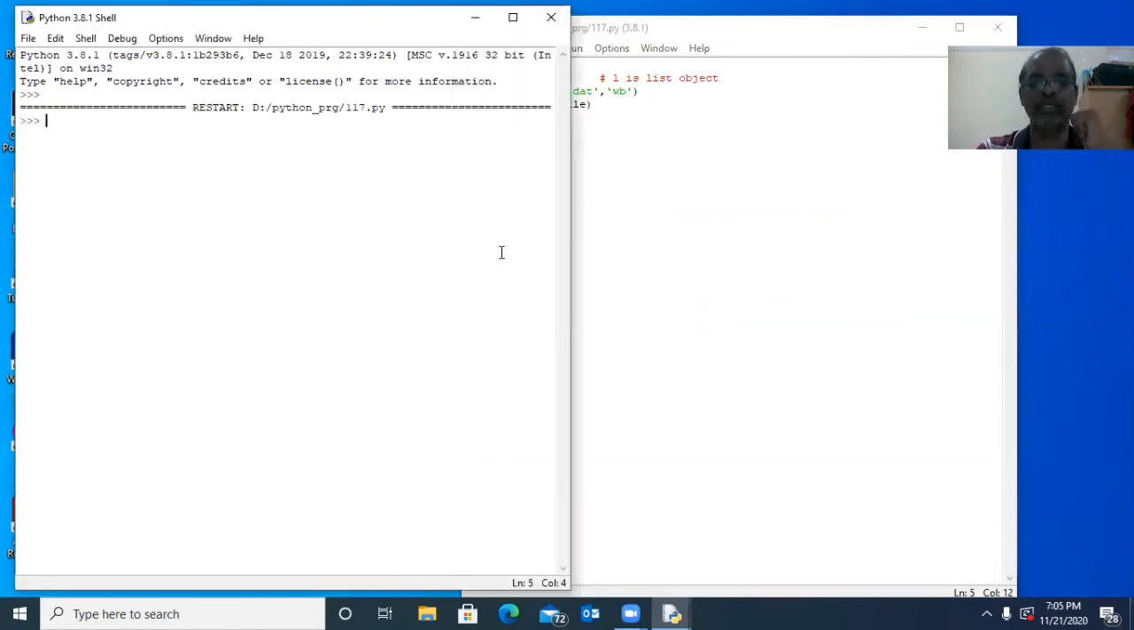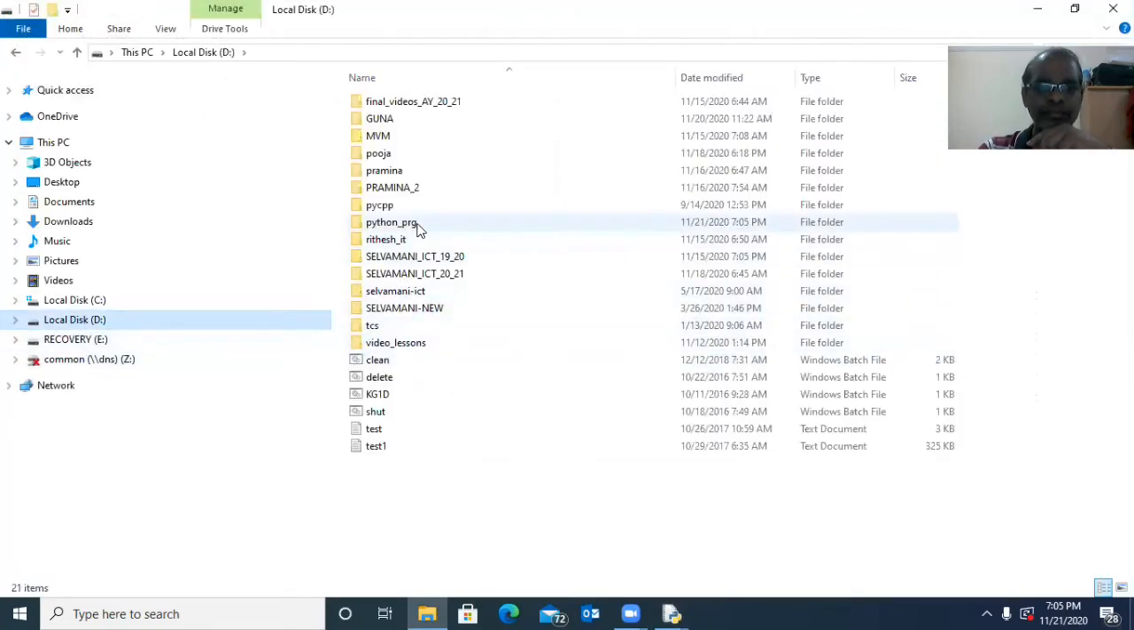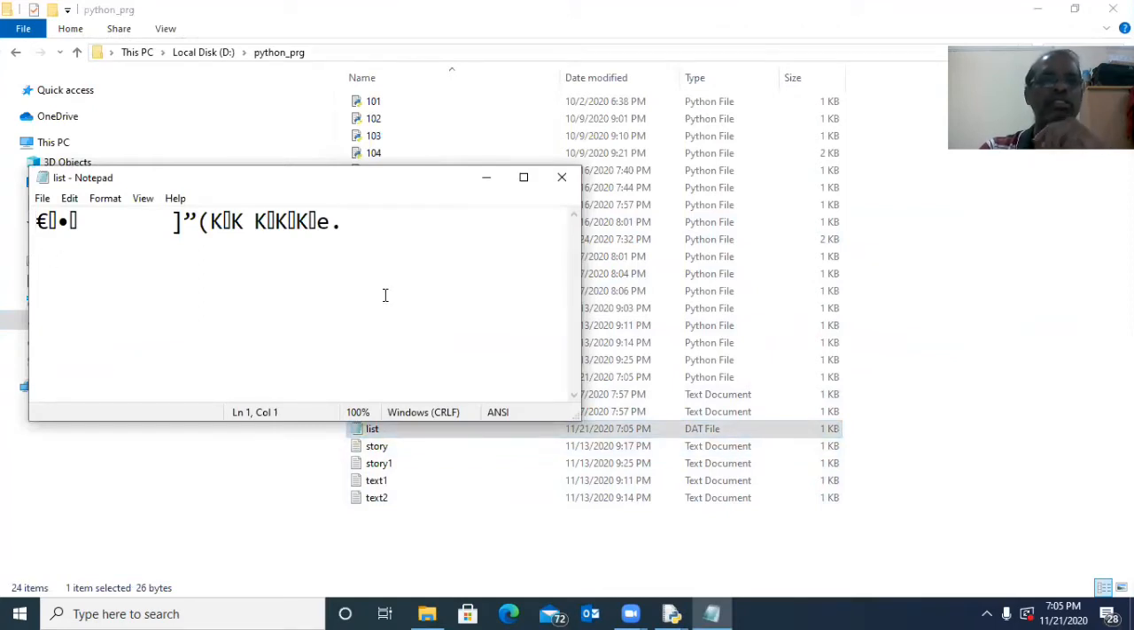The program executes completely without error. Now we will see in our folder list.dat has been created. So see, list.dat is created. Okay, now we can open it. All the data are not recognizable. Why? Instead of text, instead of string or character, here one object is stored. So it is not possible to read by human eyes.